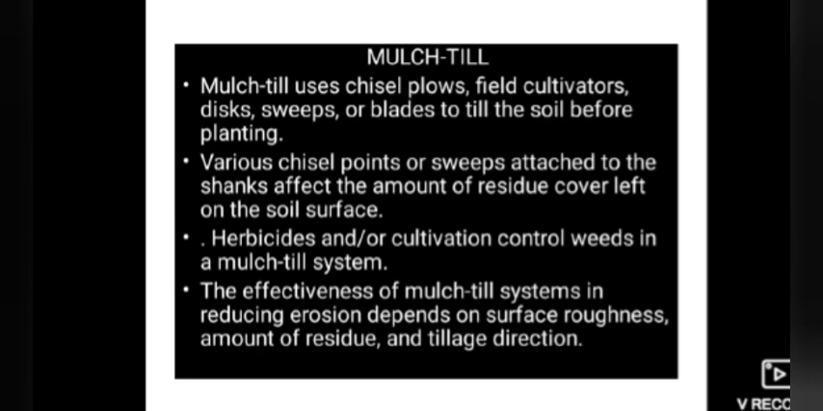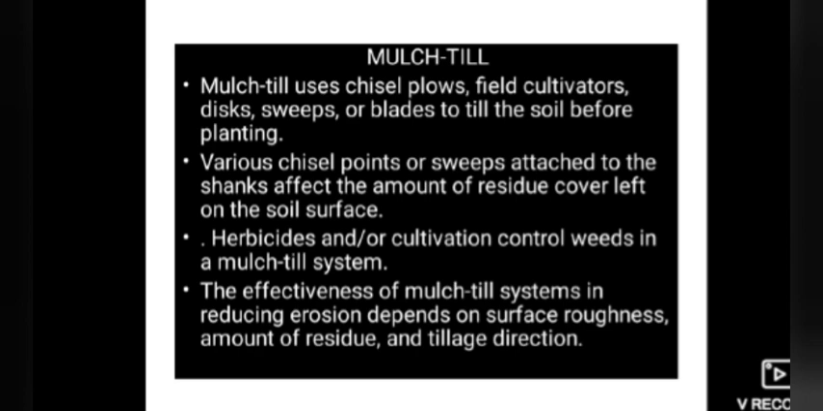Fall chiseling should be done to a depth of 8 to 10 inches. How many inches do we do the fall chiseling? 8 to 10 inches. And spring chiseling should be no deeper than 6 inches. Disking or other shallow tillage operations also can be used in seedbed preparation.